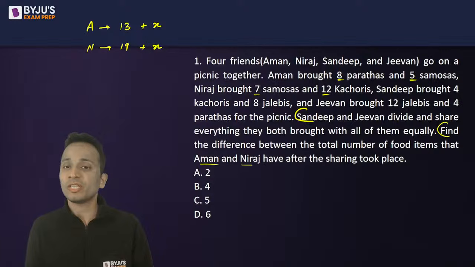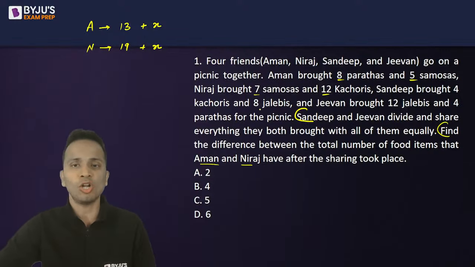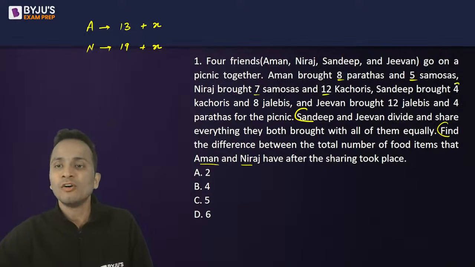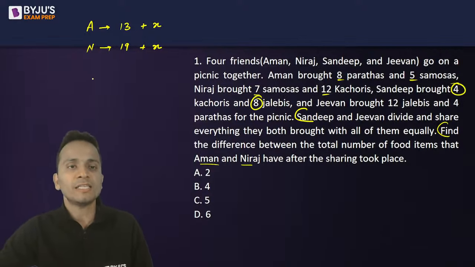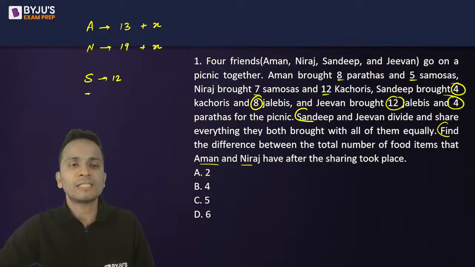No need to spend time on that, but if you want to, you can always do that. Sandeep has 4 plus 8, that is 12 food items, and Jeevan has 12 plus 4, that is 16 food items. Together, they both have 28 food items.